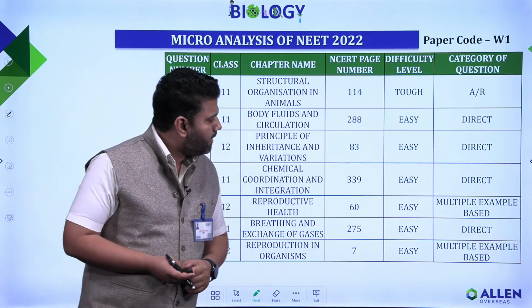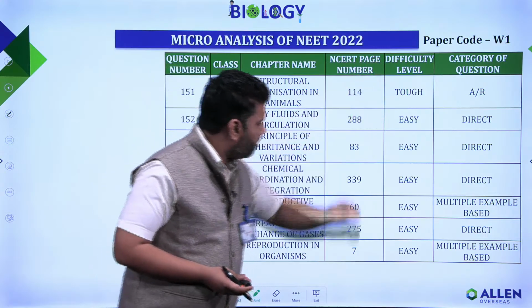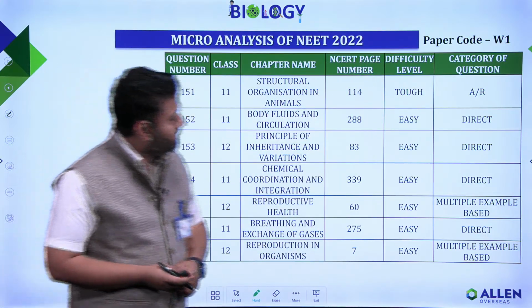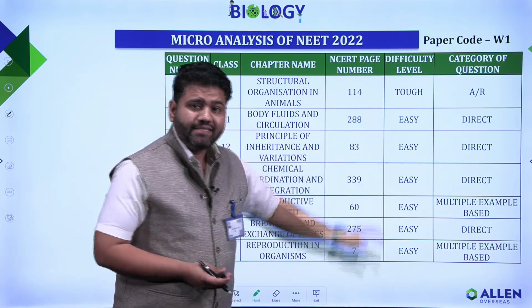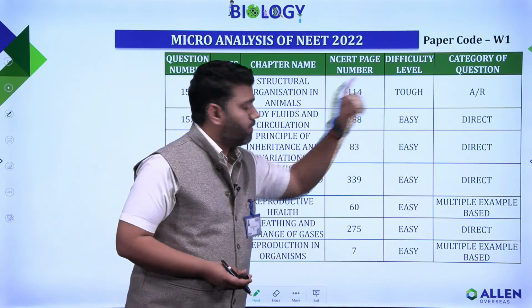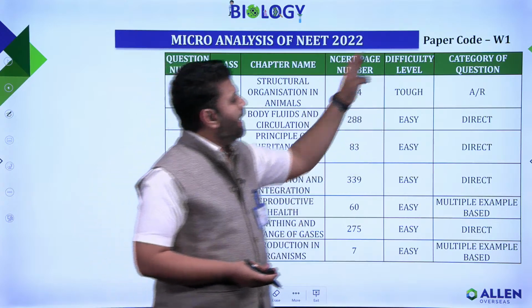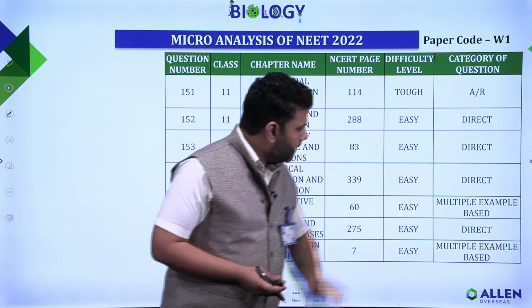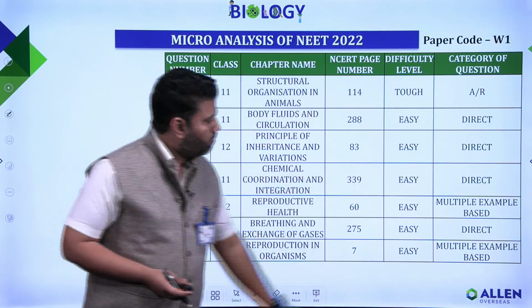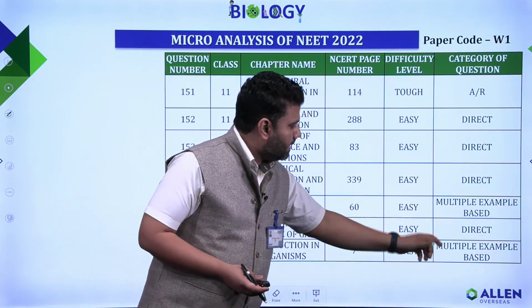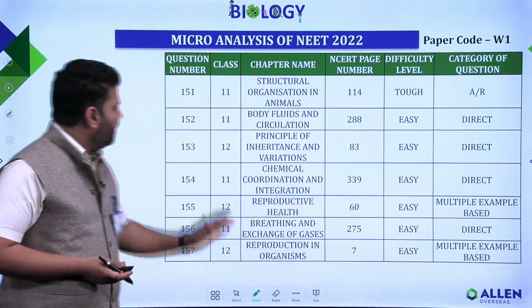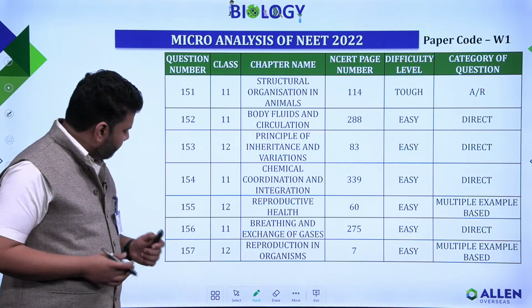Talking about the difficulty level, if you observe questions 151 to 157, you will see that most of the questions were easy and only one question was tough. That question was assertion reason type. Most of the questions were direct information. Some were multiple example based and some were direct. So here we have analyzed 151 to 157.